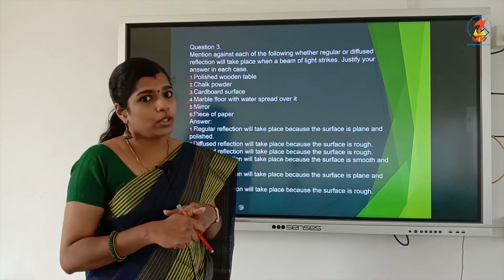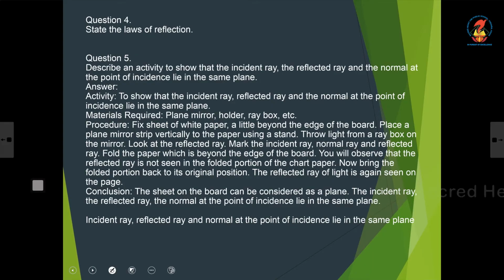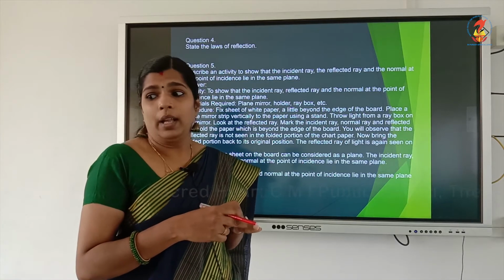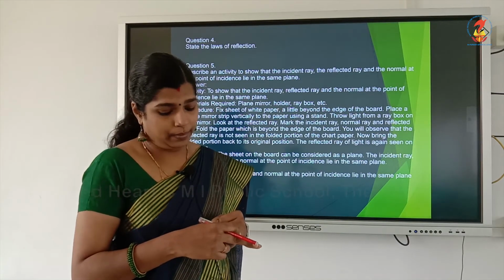irregular or diffused reflection. Then state the laws of reflection. Angle of incidence is equal to angle of reflection. The incident ray, reflected ray and the normal at the point of incidence should lie in the same plane.